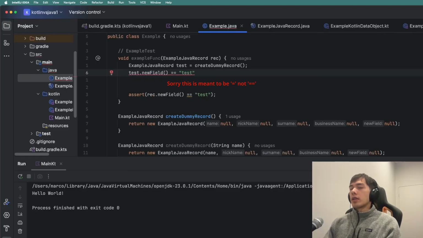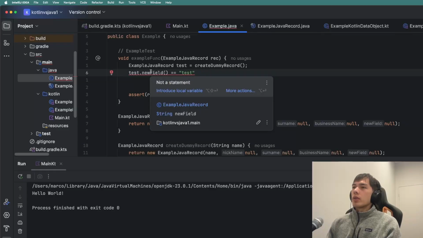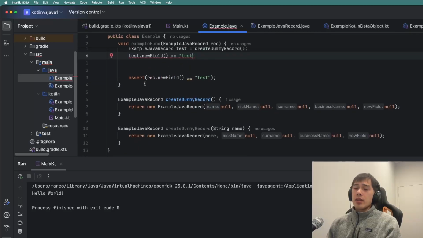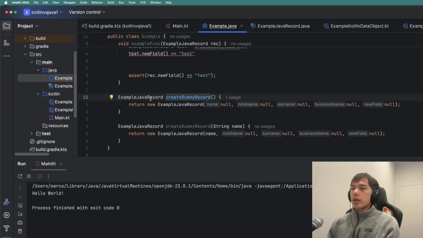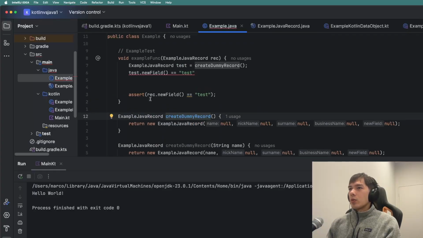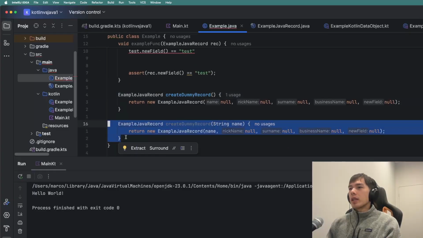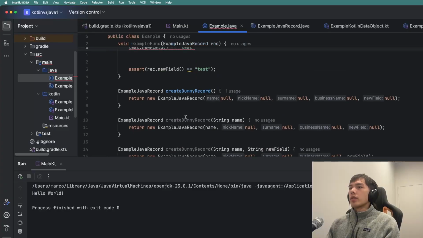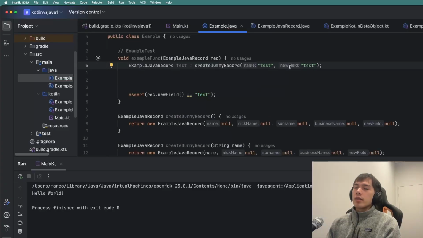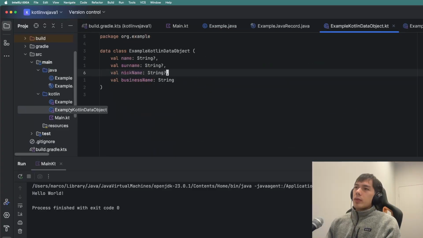Oh wait, you can't do something like that because it's a record, it's immutable, so we can't change it. So what can we do? I was looking on Gemini and Claude, and it pretty much said you can use the builder pattern, which I don't like firstly, but even if I did, it's not relevant to the situation. A new helper function that makes this, but it's just all so inconvenient and janky. I don't want to have to make a new one of these, and then here when I create it, I have to use this. It's too much of a hassle, and you're really relying on the IntelliJ hints to even know what field you're populating. Kotlin is so much easier.